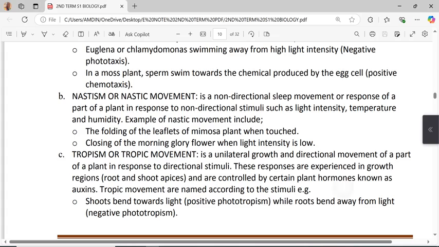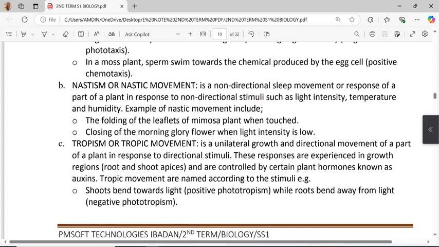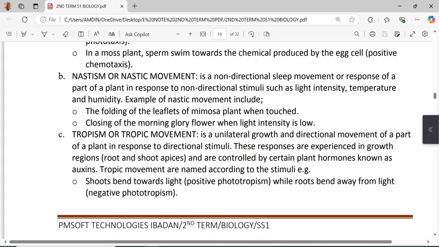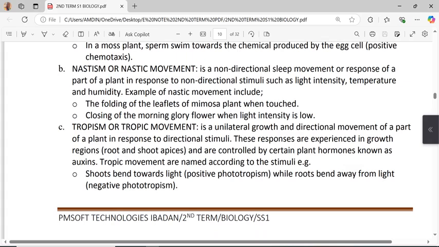Now B. Nastism, or nastic movement, is a non-directional movement or response of a part of a plant in response to non-directional stimuli such as light intensity, temperature, and humidity. Examples of nastic movement include the folding of the leaflets of the mimosa plant when touched, and the closing of the morning glory flower when light intensity is low.